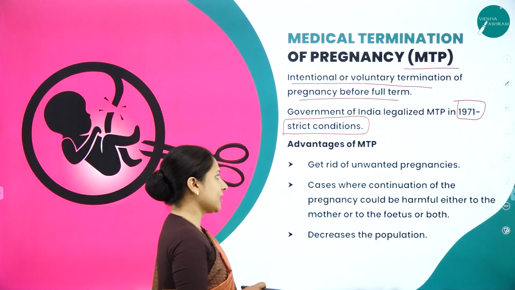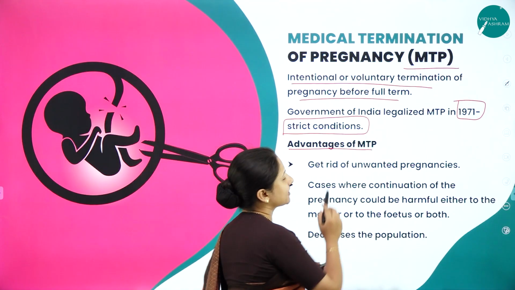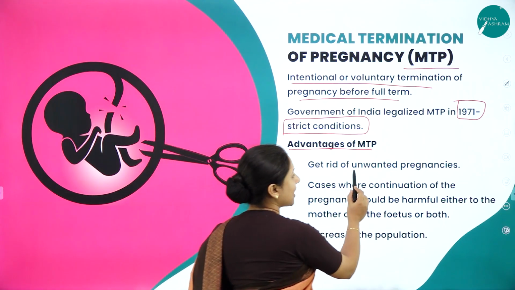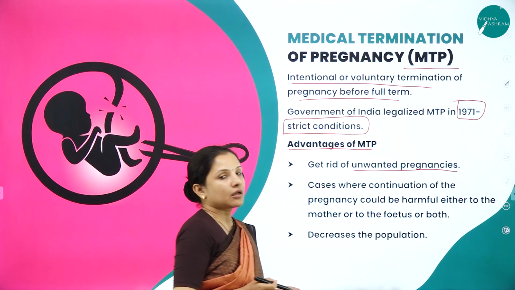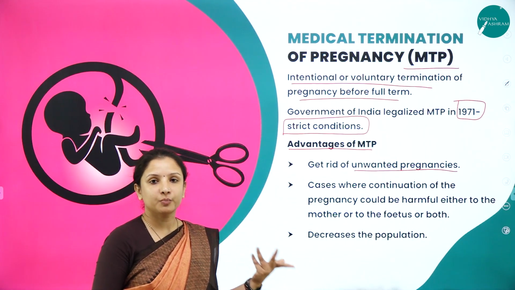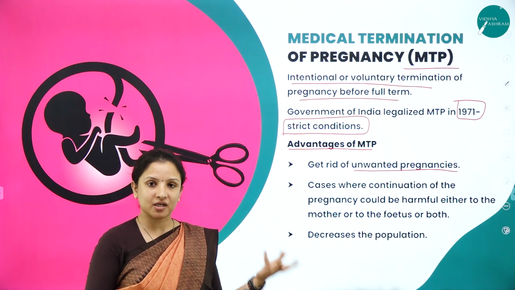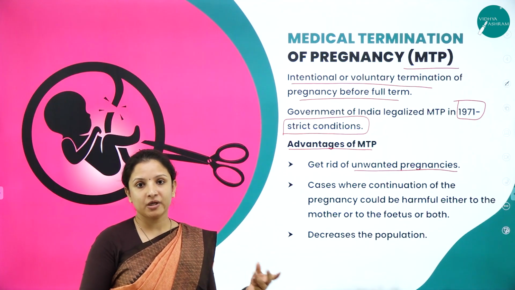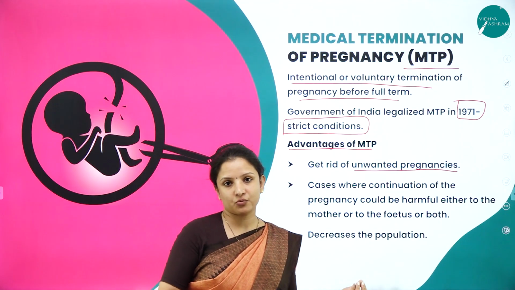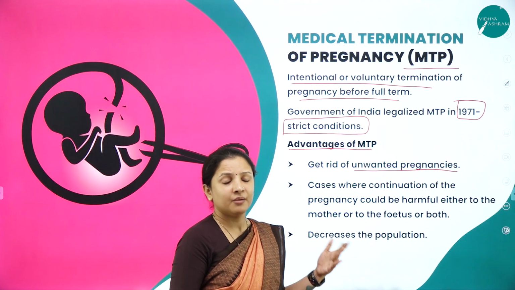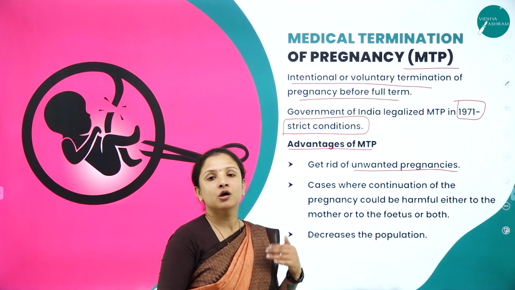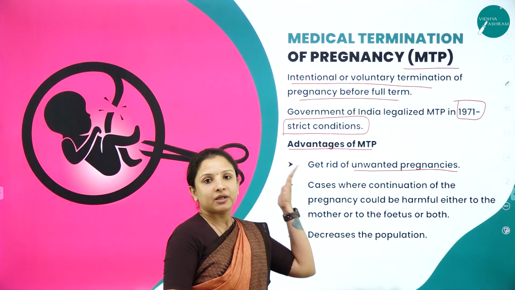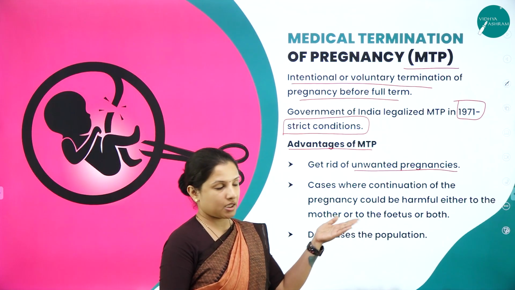There are some advantages of medical termination of pregnancy. Let's look into what they are. One thing is, unwanted pregnancies can be got rid of. Sometimes the couple will not be in a position to bear a child, or their family condition or economy will not be in a situation where they are capable of bearing a child. But for some reasons, naturally, the woman conceives and becomes pregnant. In such cases, they can get the pregnancy terminated.